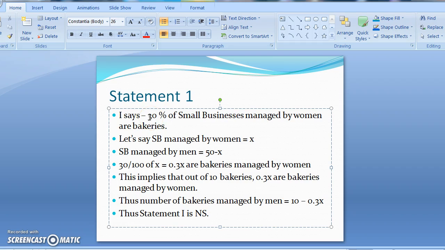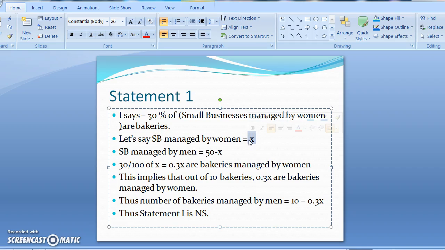Statement 1 says 30% of small businesses managed by women are bakeries. Now I want you to pay great attention here. 30% of, I'm going to underline this part. Whatever is after "of", let's underline. Now tell me, how many small businesses are managed by women? Because it says 30% of small businesses managed by women are bakeries. Do we know how many small businesses are managed by women yet? No. Therefore, let's say that the small businesses managed by women is X.